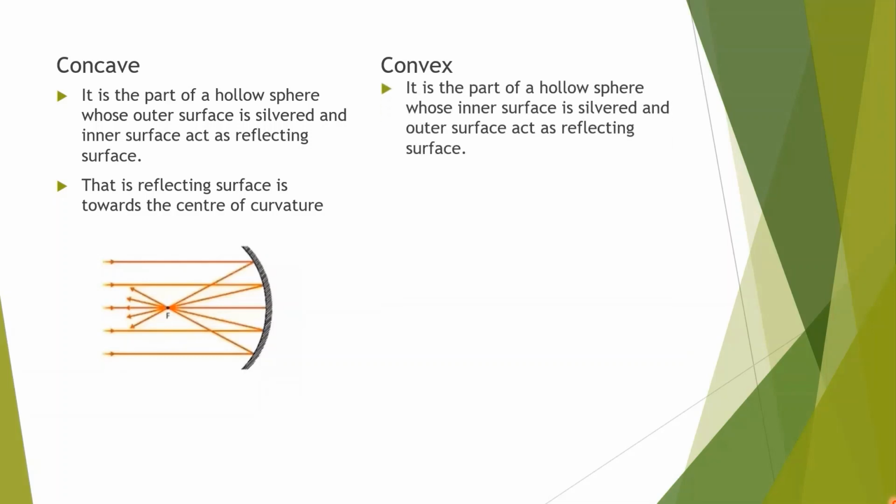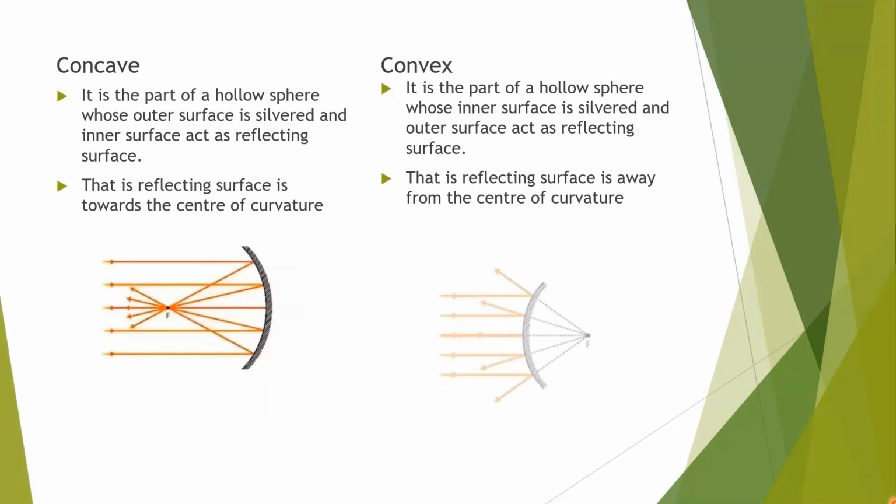Convex is a part of hollow sphere whose inner surface is silvered and outer surface acts as a reflecting surface. Means reflecting surface is away from the center of curvature. You have to learn only one definition, concave, and just opposite you will write convex.